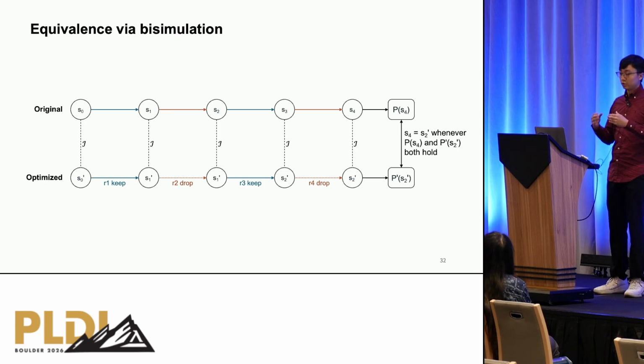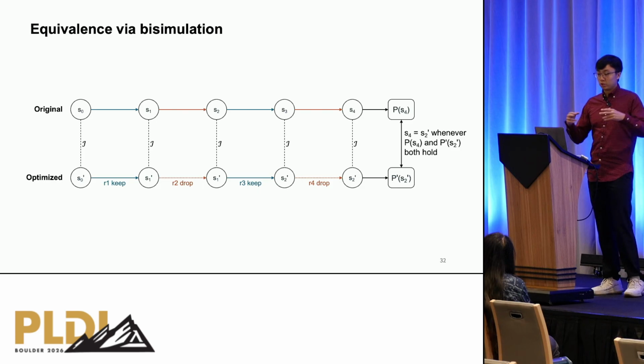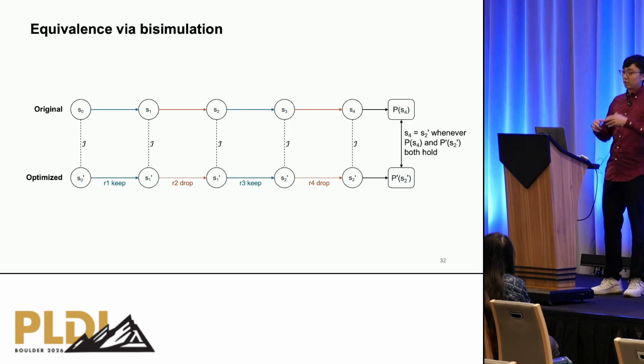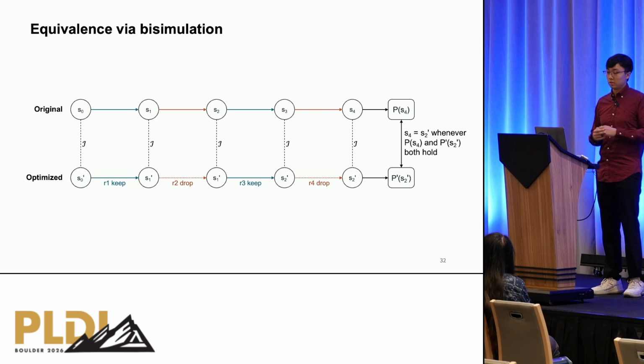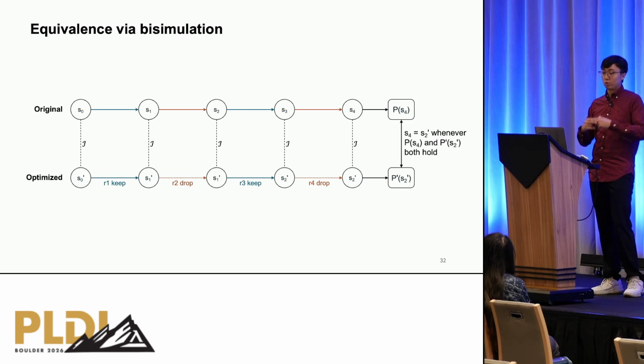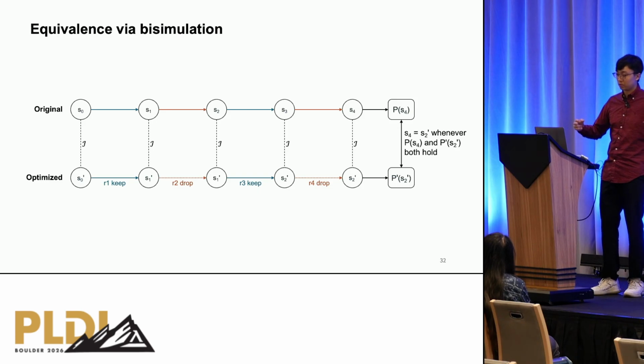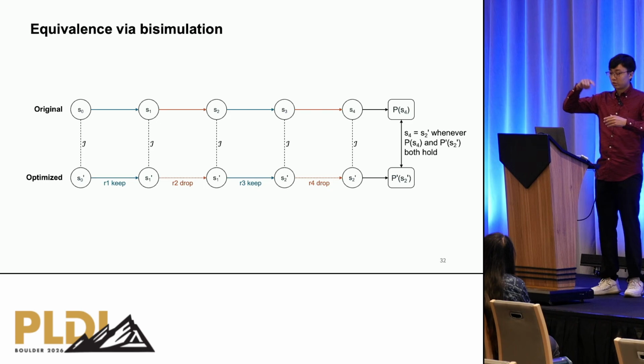At this point, I should ensure that the two residual filters, P and P prime, agree on the two final states, S4 and S2 prime. And in the case where both P and P prime accept their respective final state, the two final states should be equal.